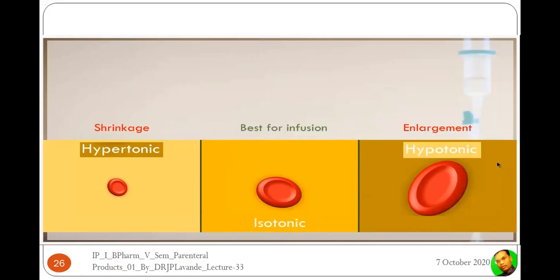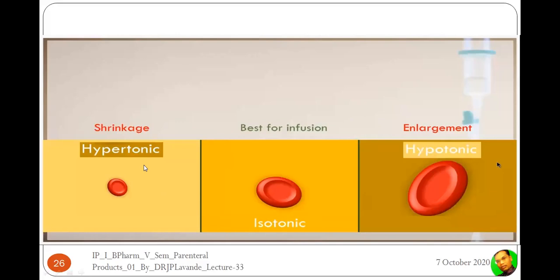But suppose if it is less, then what will happen? The fluid will start coming out of the cell and will start entering inside the RBCs. So the RBCs will go on increasing in their size. This is because of the hypotonic solution, which will lead to the enlargement of the cells. And if it is too hypotonic, what will happen? The cell cannot withstand the incoming liquid pressure, and it will go on bursting. So that will lead to hemolysis.